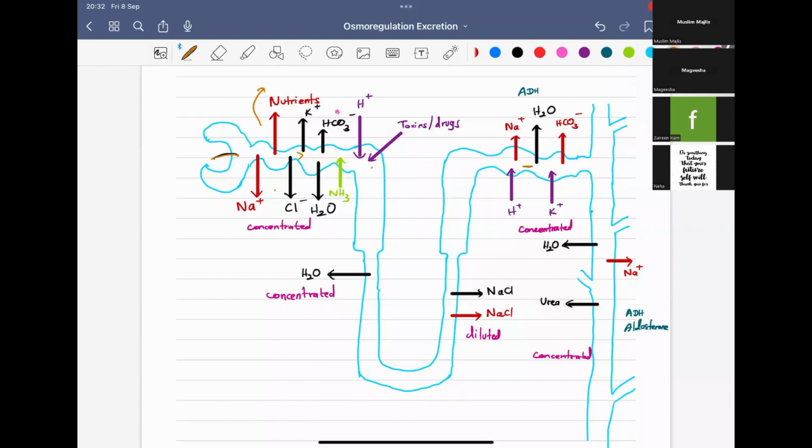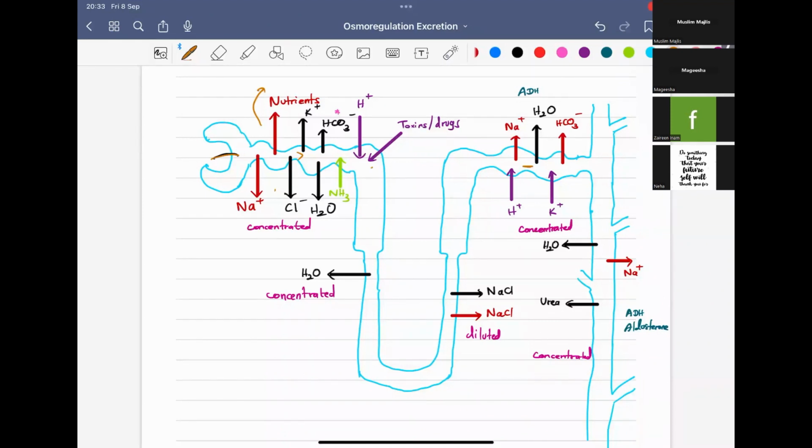So now the solutes will move from the filtrate to the interstitial fluid. The water will be reabsorbed passively by osmosis. So wherever the water is reabsorbed passively, it is through the process called osmosis. So the major portion of water will be reabsorbed from this proximal convoluted tubule, and the secretion of specific substances also will take place here.